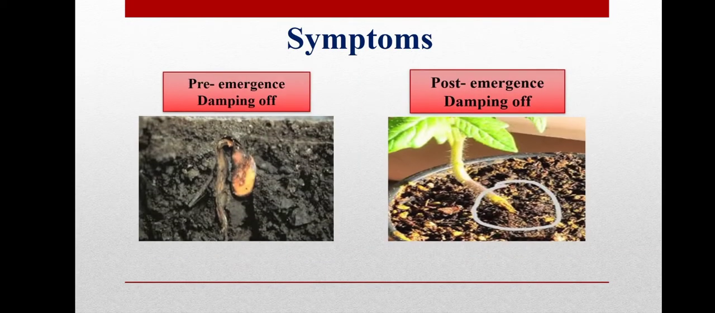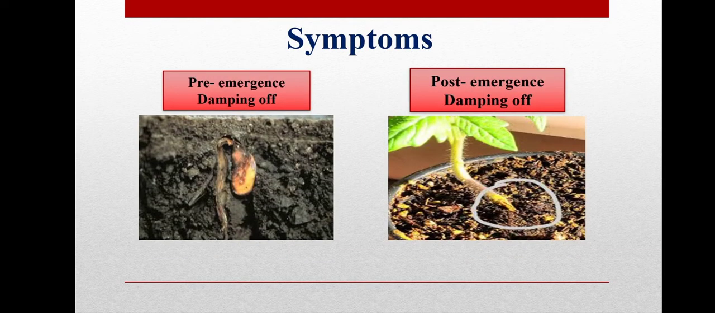Next is the symptom. Based on the stage of the plant on which the disease is occurring, or based on symptom development, this disease can be divided into two categories. First is pre-emergence damping off and second is post-emergence damping off. The name suggests that pre means the damping off occurs before the emergence of the seedling, whereas post means it occurs after the emergence of the seedling. So let's discuss both one by one.